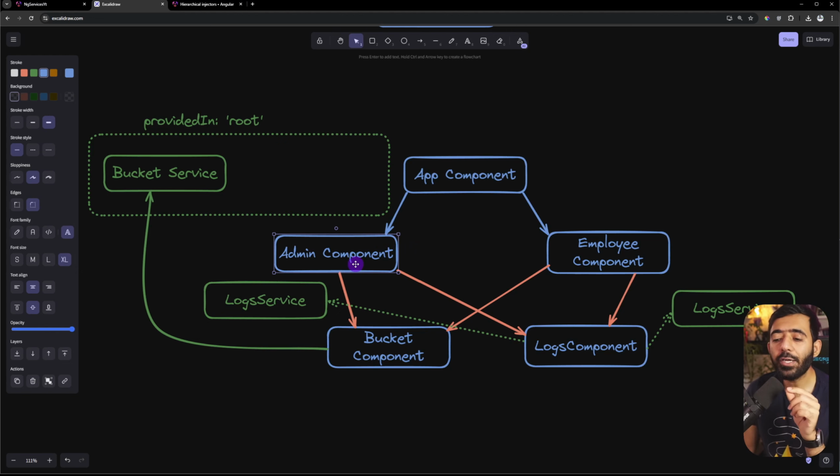So that means it's going to try to find it here on the admin component level. Then it's going to try to go to the parent, and eventually it would go to the root. That's how things work. So right now we can either provide the log service to log component directly, or we can go and provide it on the admin component level.